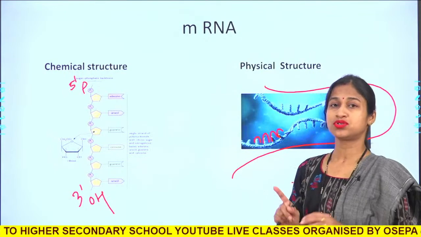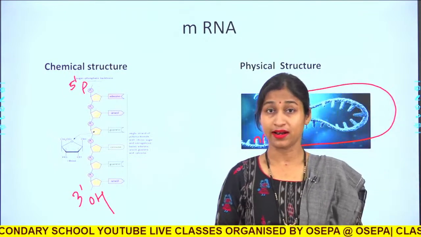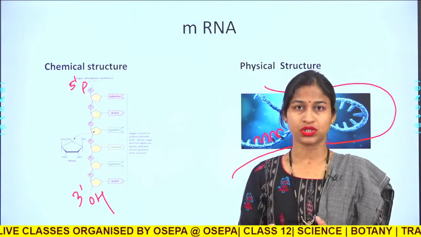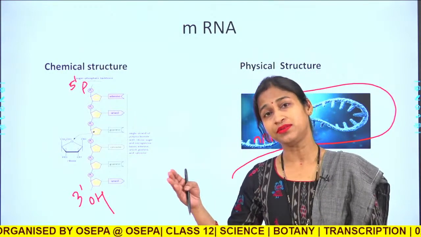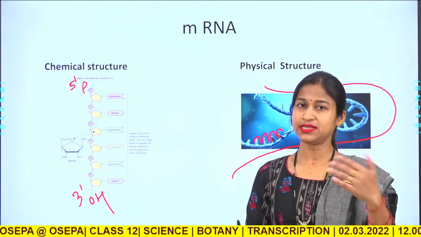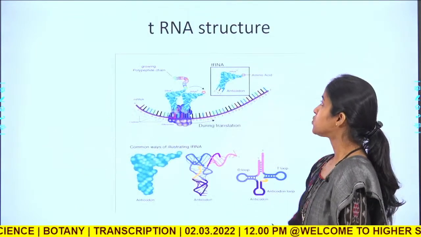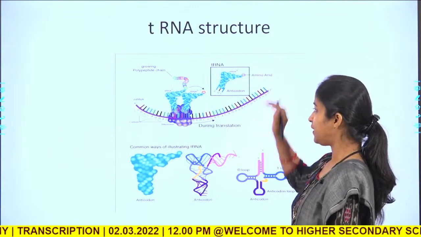We have to know the structure of mRNA, tRNA and rRNA because this is very essential in order to go for the process of translation, which we will discuss in the next class.